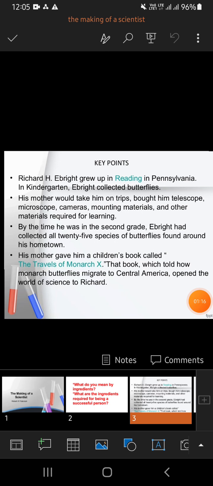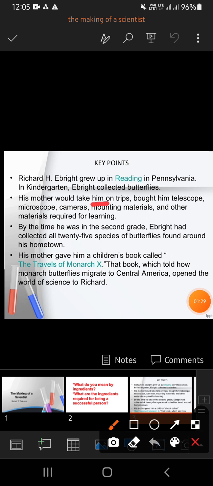Mother was always a help. She took great care of the child. Whenever he required anything, the mother was always there to help him. She always encouraged him to learn new things, to explore the world of science. The mother would take him on trips, bought him a telescope, microscope, cameras, mounting material, and other materials which were required for learning. The mother took care that if the child doesn't have any work, she would provide him any work related to learning.